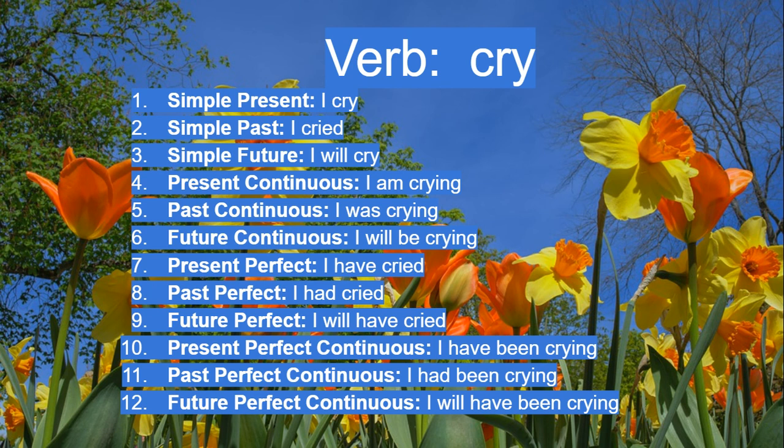Present perfect tense, I have cried. Past perfect tense, I had cried. Future perfect tense, I will have cried. Present perfect continuous tense, I have been crying. Past perfect continuous tense, I had been crying. Future perfect continuous tense, I will have been crying.